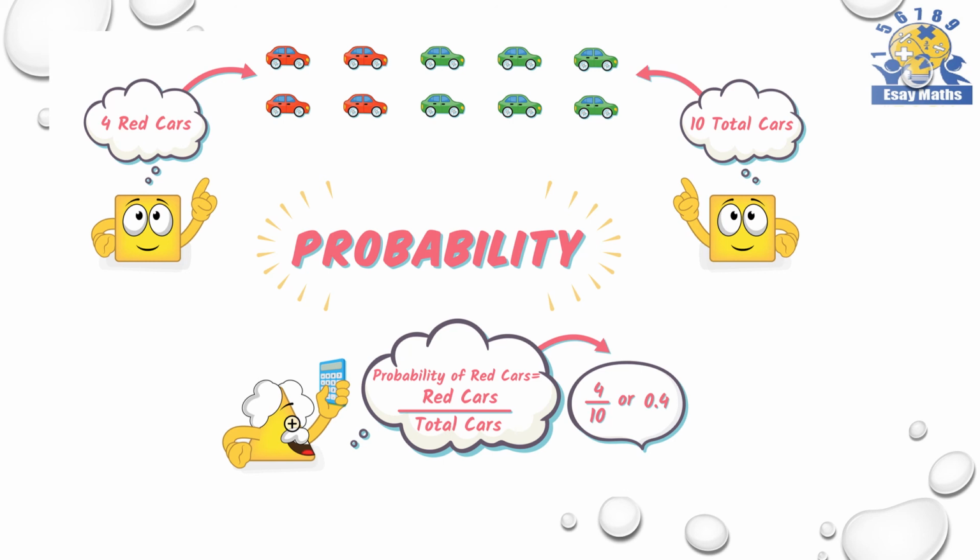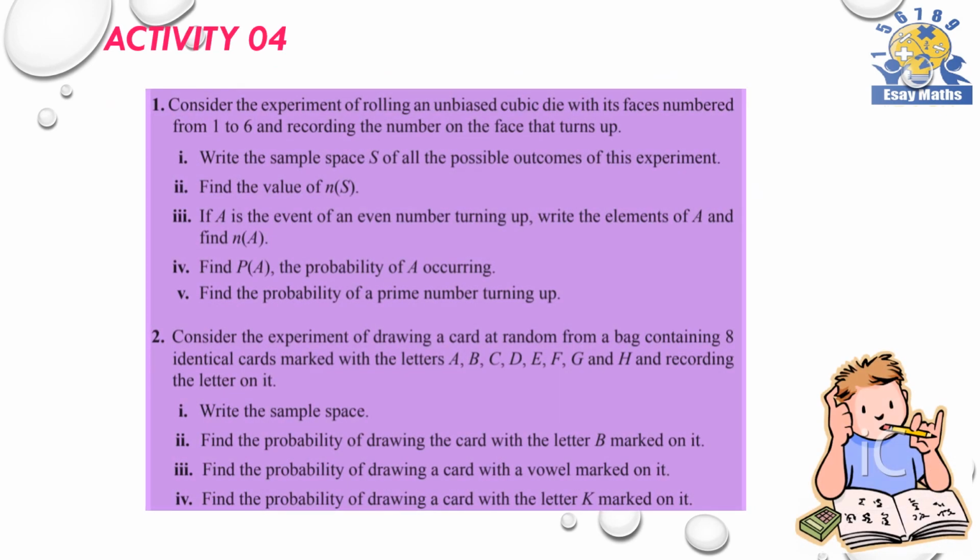Actually, we can simplify it as 2 over 5. And the value of that fraction is 0.4. But normally, we express it as a fraction. Do activity number 4.